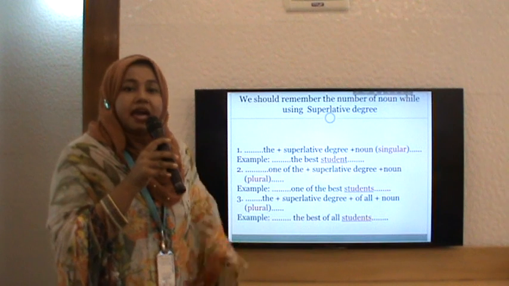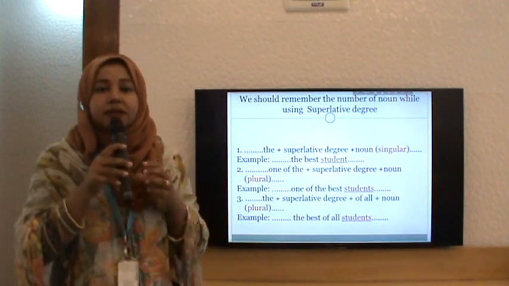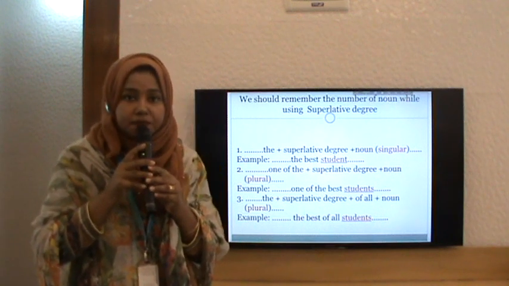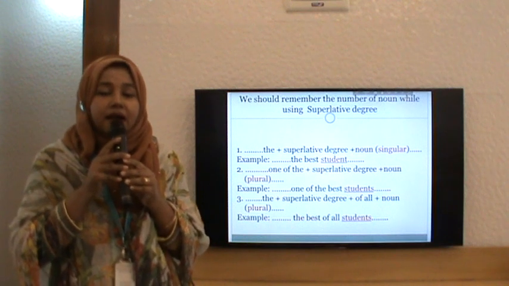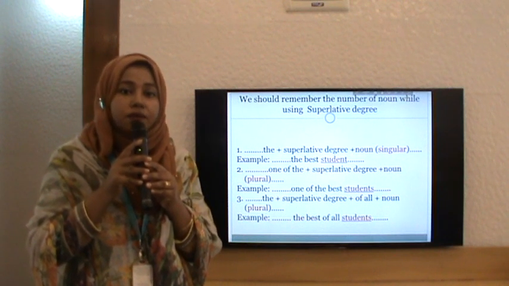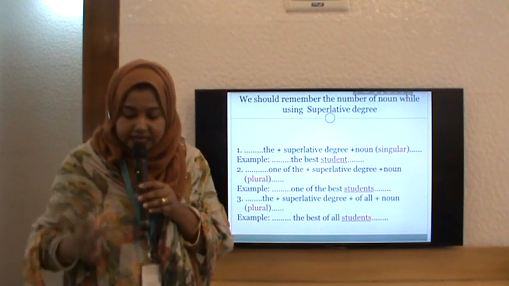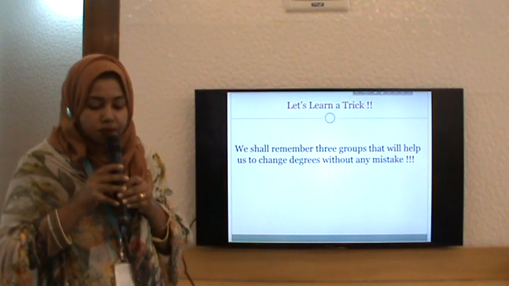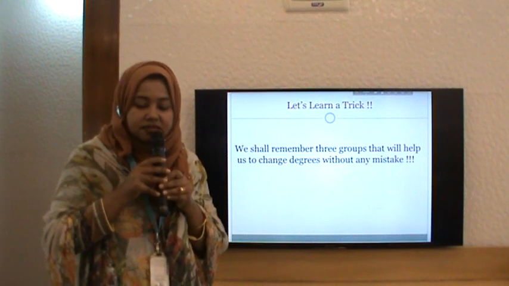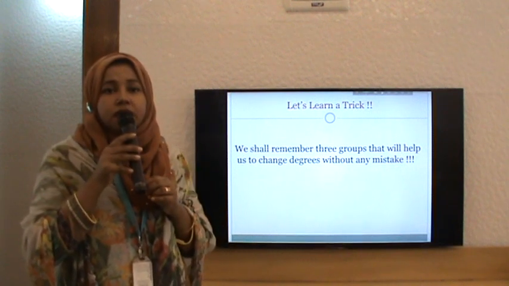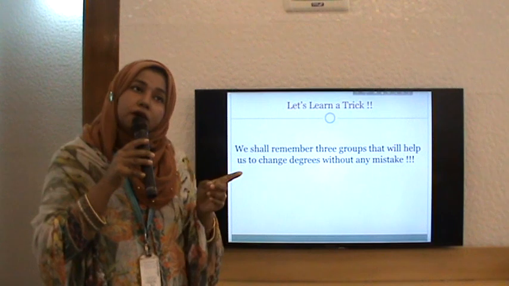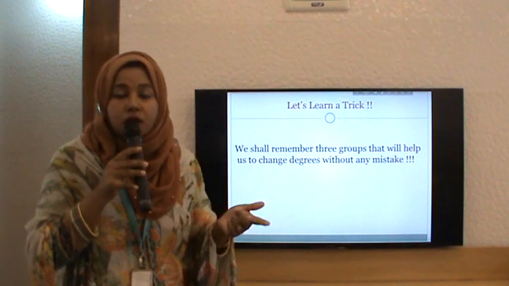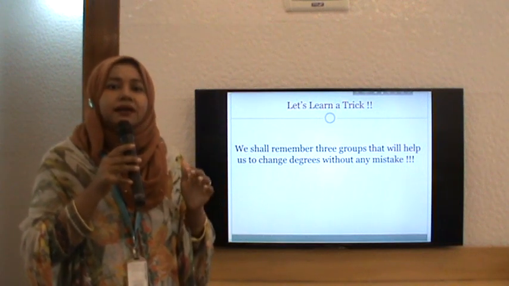So my dear students, so far we have learned the use of different degrees in different sentences, 3 degrees, positive, comparative, superlative, and especially we have learned how the number of noun is used after every degree. Now it's time, let's learn a trick. We shall remember 3 groups that will help us to change degrees without any mistake. So we are not going to learn changing degrees from positive to comparative, positive to superlative, comparative to positive, comparative to superlative.